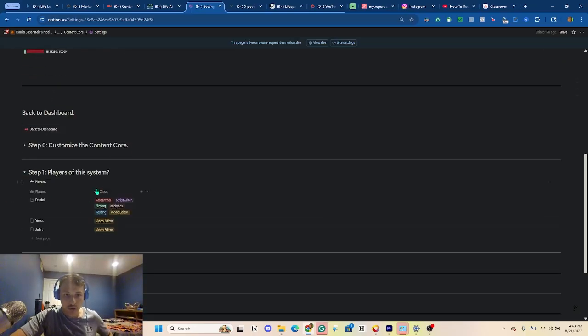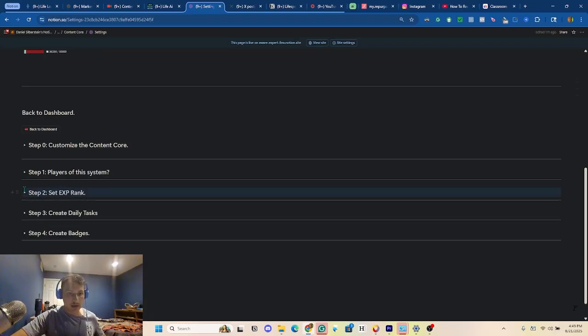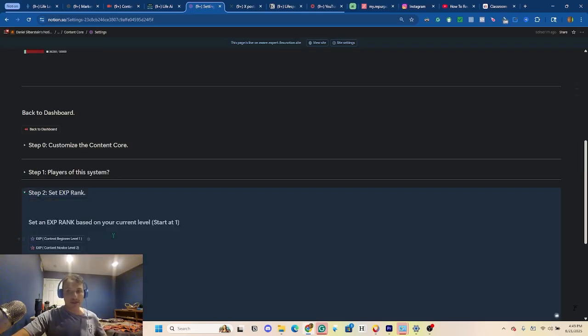The second part is the players of the system. This is just adding the total amount of people that are actually part of this template, just so that way you know who's working on what. The next part of the system is setting up your experience point rank based on the current amount of experience points you've collected up until this point.